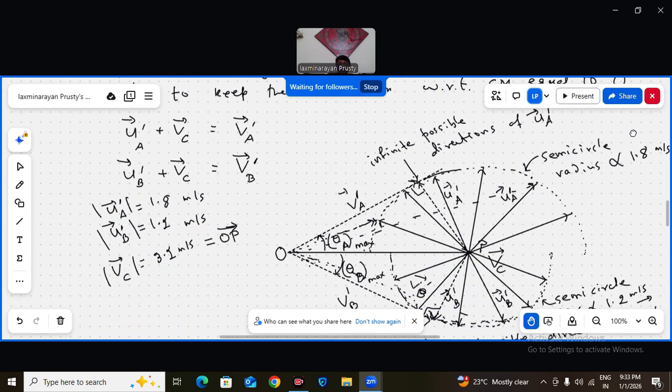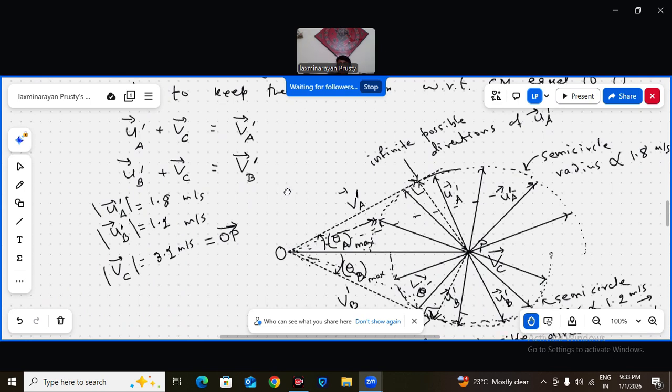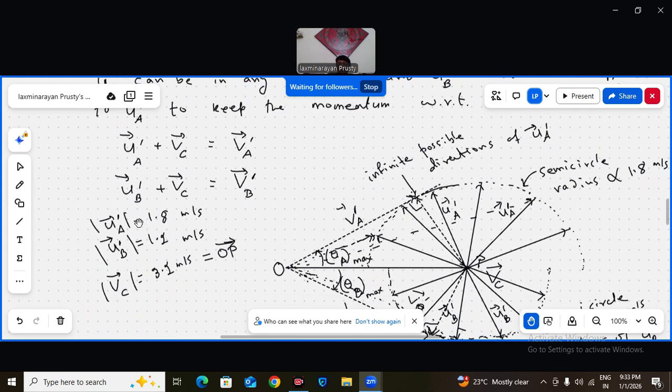So now come to the diagram. All this I know. UA dash bar is 1.8 meter per second magnitude. UB dash bar is 1.2 meter per second magnitude. VC bar magnitude is 3.2 meter per second. I first draw a horizontal straight line with an arrow mark depicting VC bar. That line is OP.